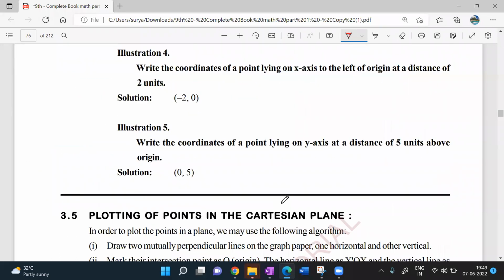Okay. Next question. Write the coordinates of a point lying on the x-axis to the left of origin at a distance of 2 units. Very simple. Draw the Cartesian plane.